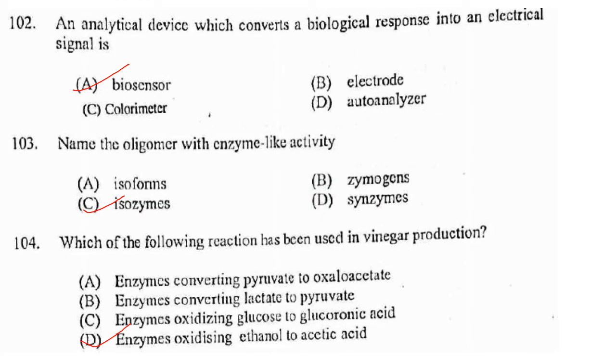Then next. An analytical device which converts a biological response into an electrical signal is... Answer is option A, biosensor. Name the oligomer with enzyme-like activities. So they are isozymes. Answer is option C. Then which of the following reactions has been used in vinegar production? Enzymes oxidizing ethanol to acetic acid. So answer is option D.